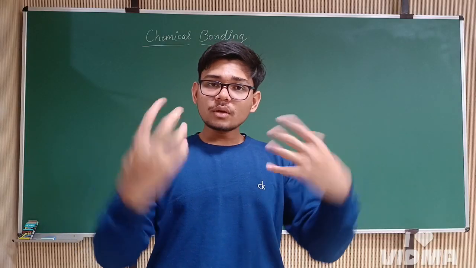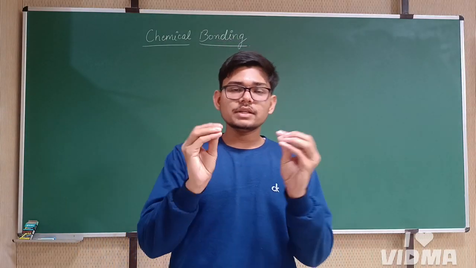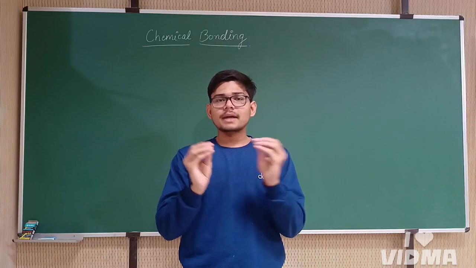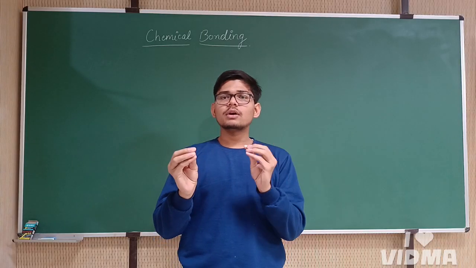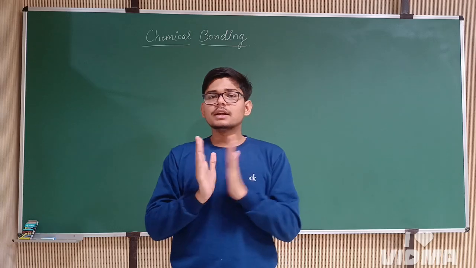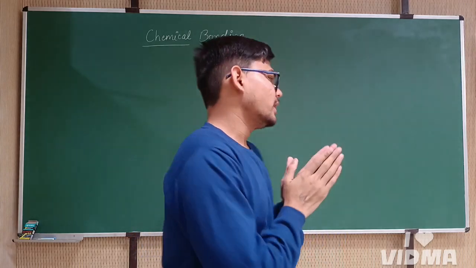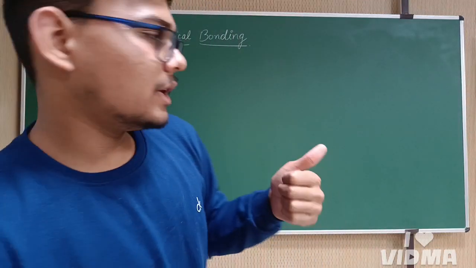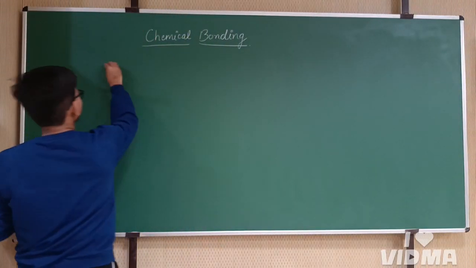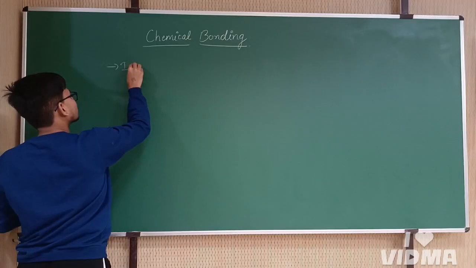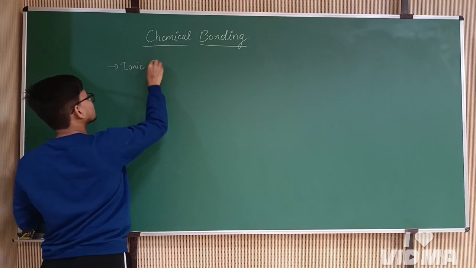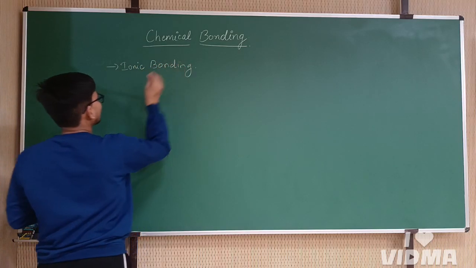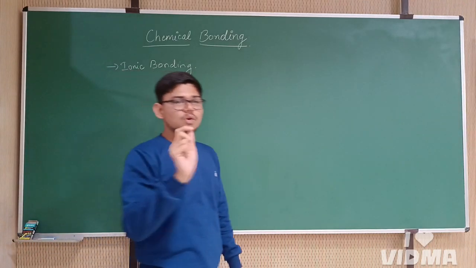Now, if we talk about bonds, electrons are the major contribution in it. The bonds are majorly formed by the sharing, donation or accepting of electrons. Talking about bonding, there are certain kinds of bonds. First, let's study about ionic bonding. And secondly, we will also study about covalent bonding.